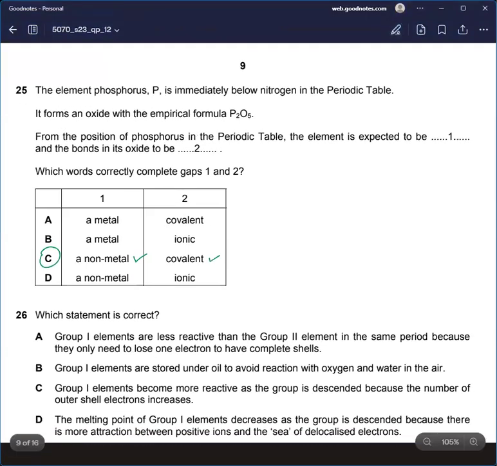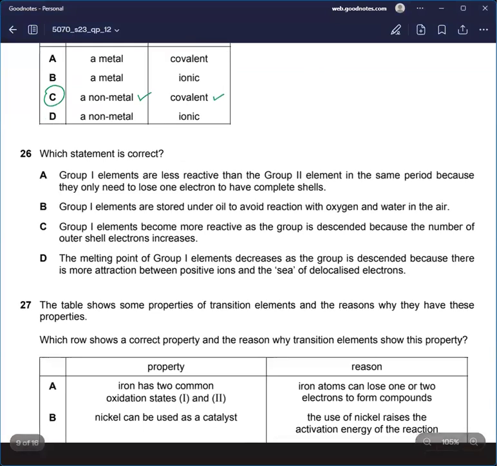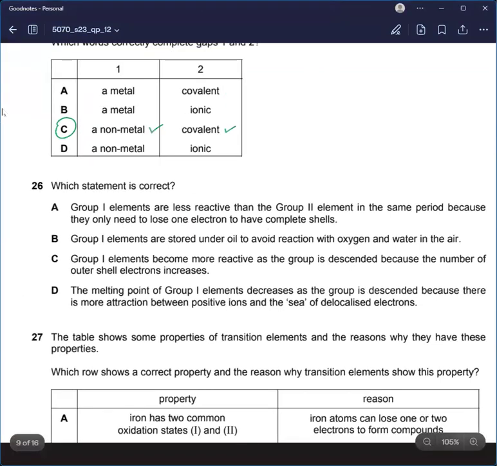Which statement is correct? Group 1 elements are less reactive than group 2 elements in the same period, because they only need to move 1 electron to a complete shell. Incorrect.